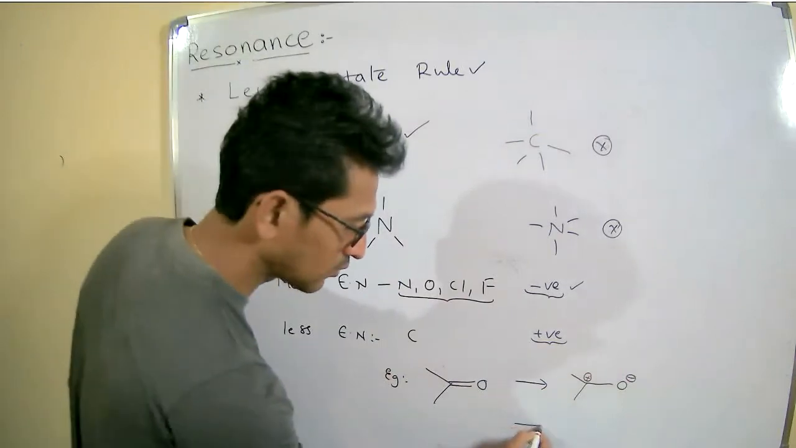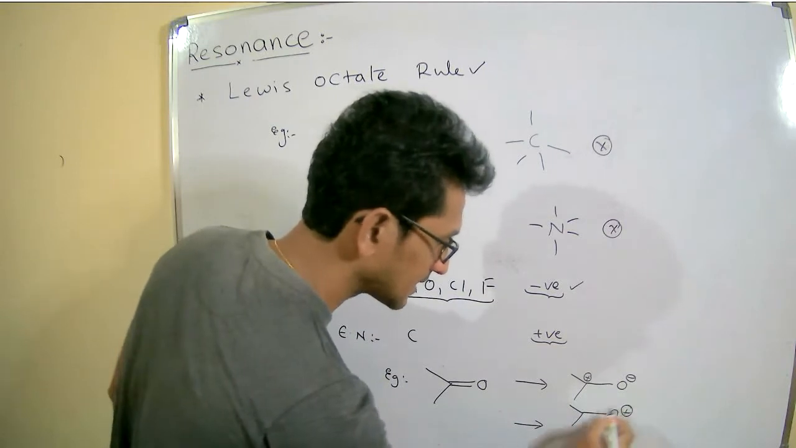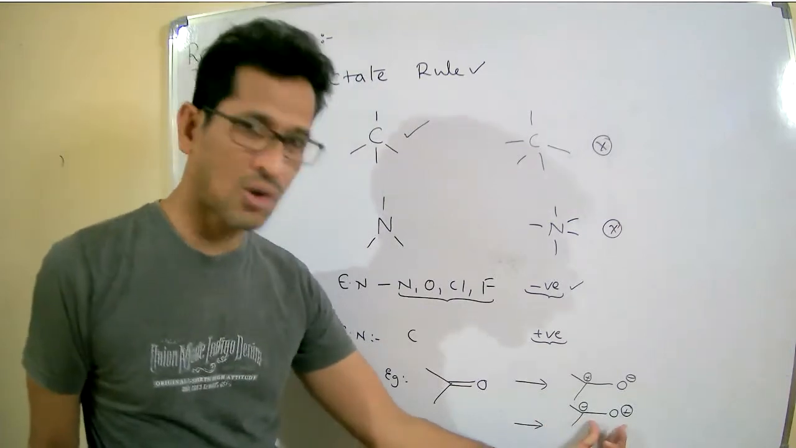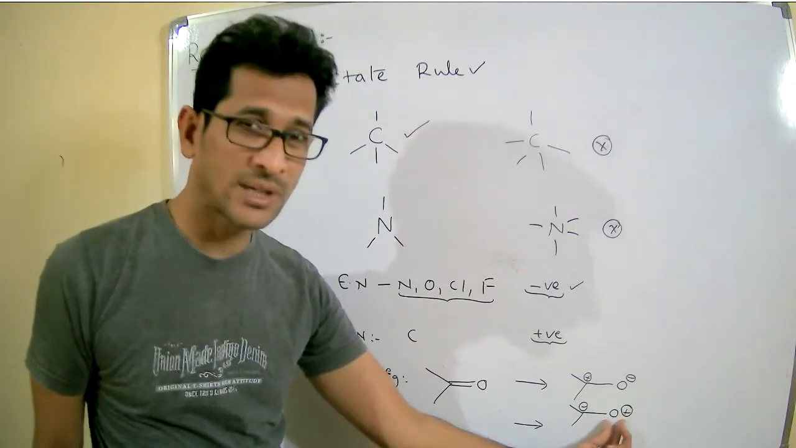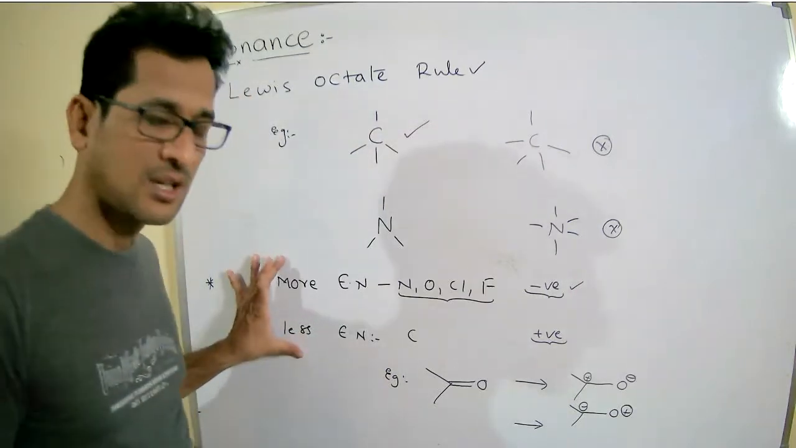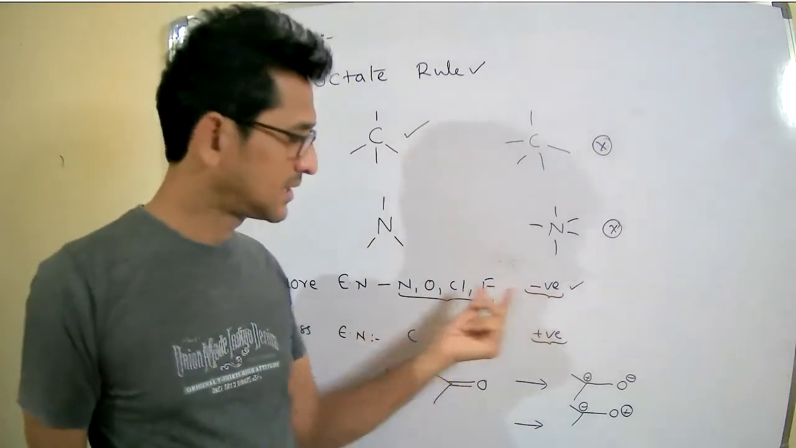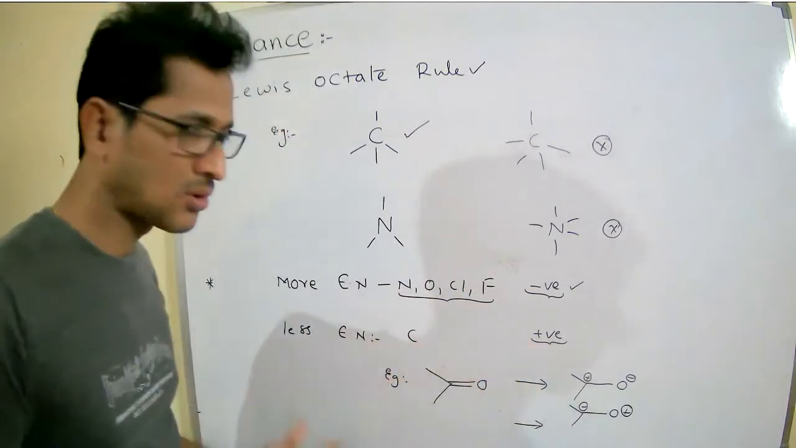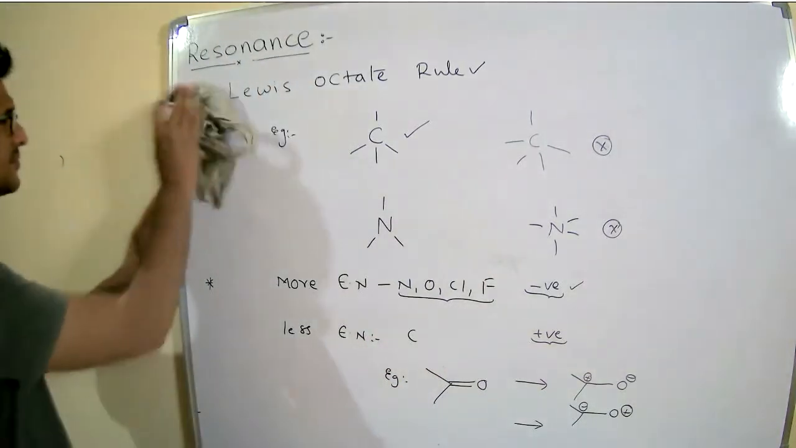But if I write one more structure like this, it doesn't make any sense because it is wrong. It leads to destabilization, because a positive charge on a more electronegative atom decreases the stability of a molecule. So you need to maintain this. Whenever you are writing the canonical structures, always the negative charge should be present on the more electronegative atom. The positive charge should be present on the less electronegative atom or more electropositive atom. Right. Next point.